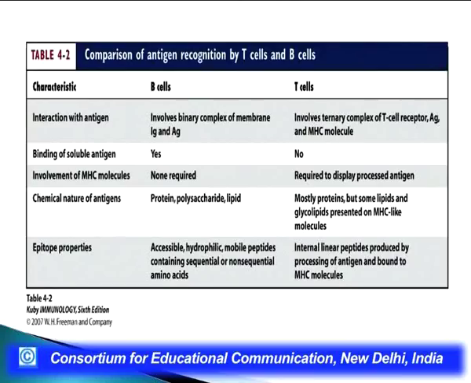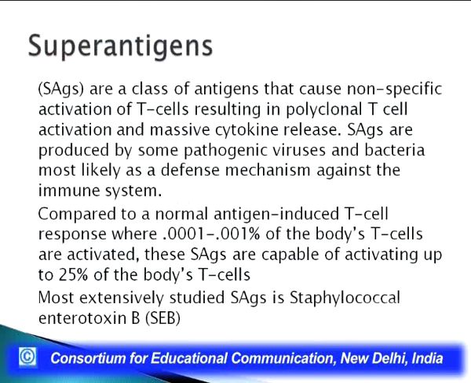The epitope properties are that they have to be on an accessible region, they have to be hydrophilic in nature, and they should be mobile peptides, that means they should be on a region which has high mobility or is a flexible region. They can contain sequential or non-sequential amino acids. While in case of T cells, generally internal linear peptides are produced by processing of the antigen, and they are finally bound to MHC while presenting to the T cells.